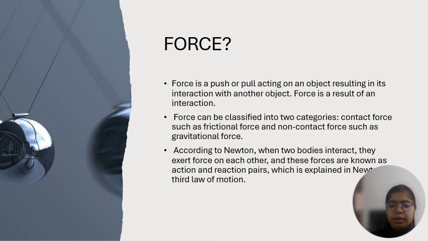So, starting with the topic, what is force? Force is a push or pull acting on an object resulting in its interaction with another object. Force is a result of an interaction. Force can be classified into two categories: contact forces such as frictional force, and non-contact forces such as gravitational force.